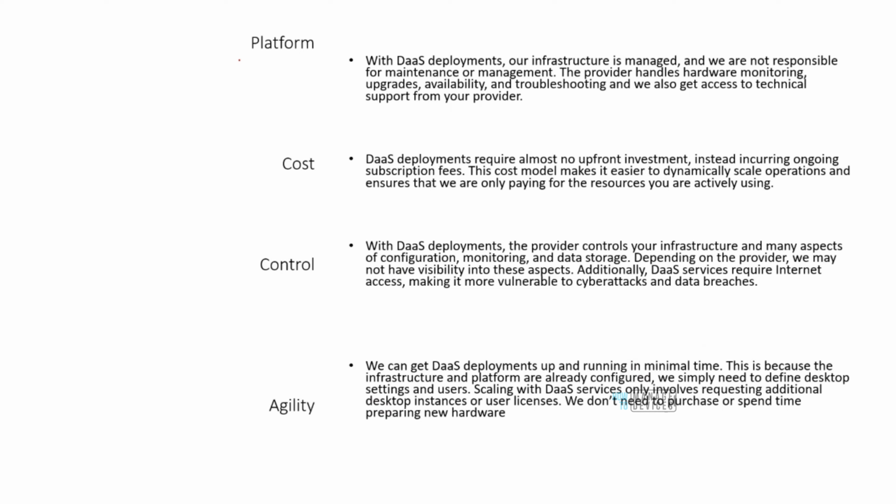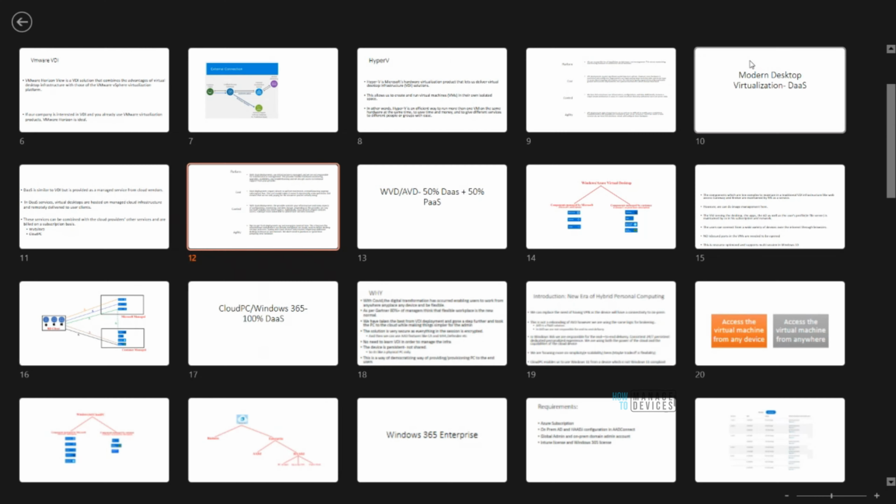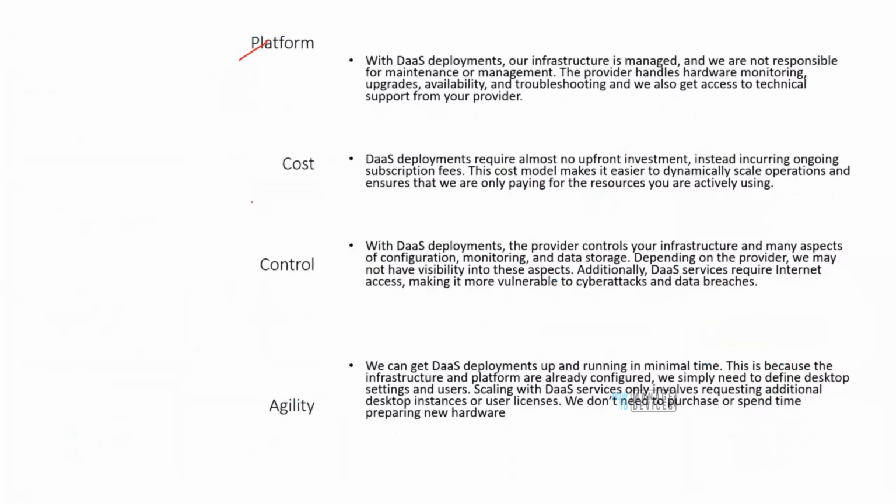So as far as the platform is concerned, in case of DaaS, the infrastructure is managed for us. For example, in case of DaaS, all the virtual machines are present in Azure's data center, right? Which means that we don't have to manage them. We don't have to patch the Hyper-V. We don't have to patch those virtual machines.